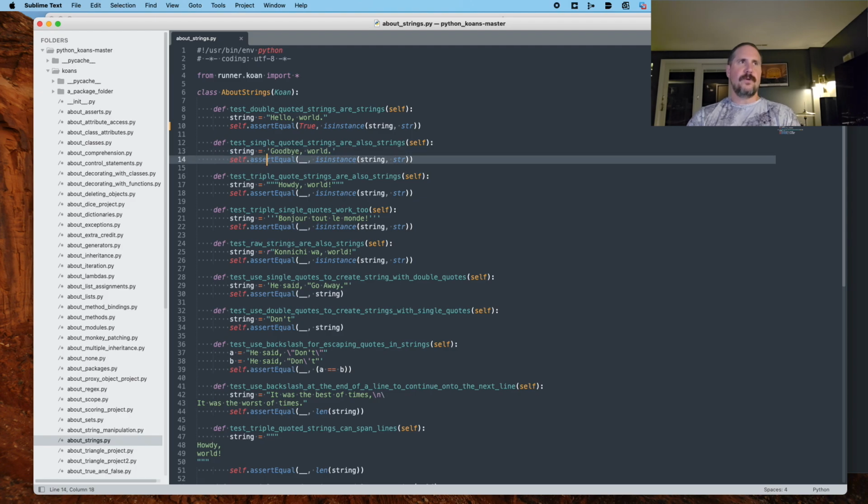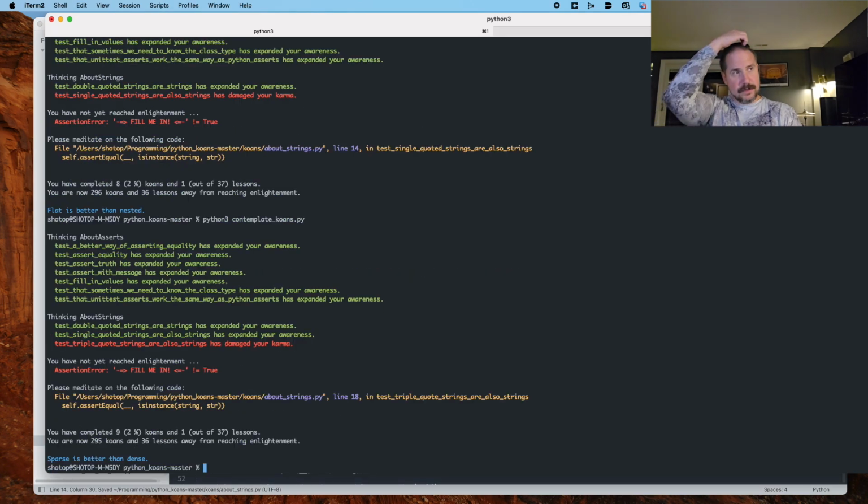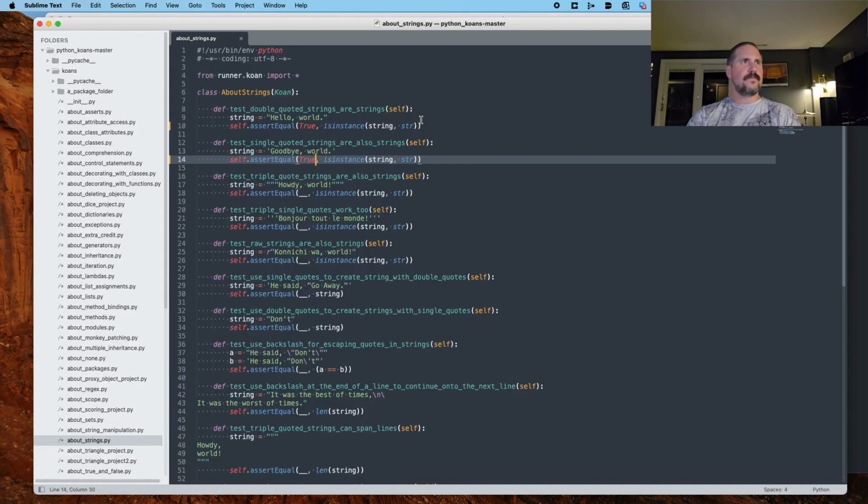We're going to assert equal something and the result of is instance string string. So is this thing also a string? And I believe the answer is yes. So I'm going to say true and then run the test. All right, that worked.